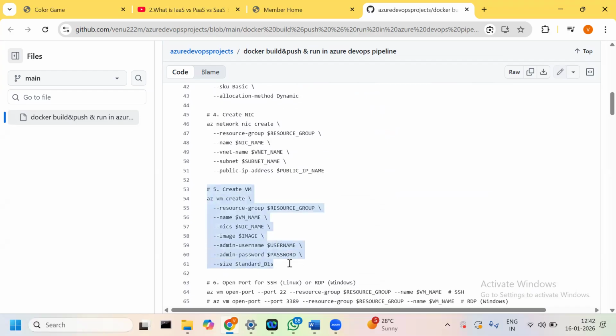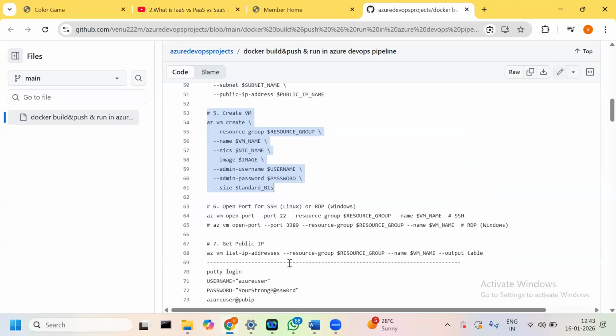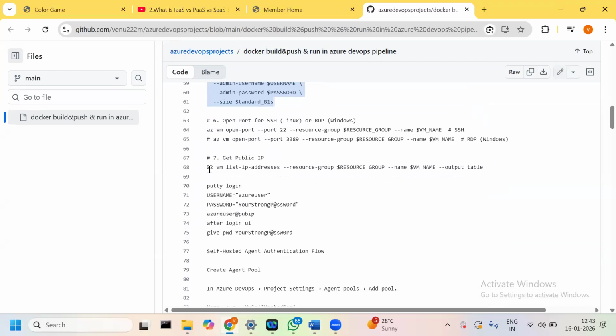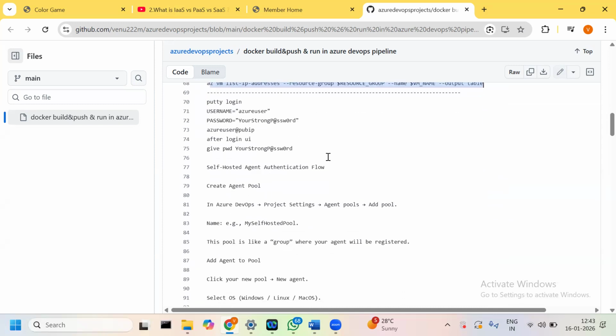So here is the command to create the virtual machine. There we have to give some public IP to log in to that test server. Okay, then this is the VM which I created. It is a self-hosted agent too. We need to register it with Azure DevOps and the agent pool. So in Azure DevOps, in project settings, there is an agent pool. You need to add the pool for the VM which is already created. Okay, then